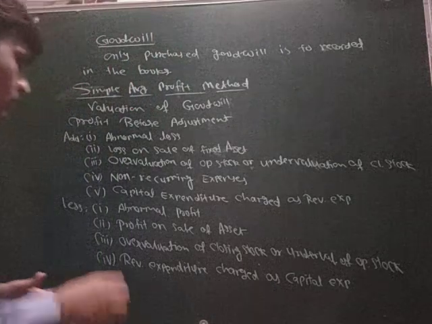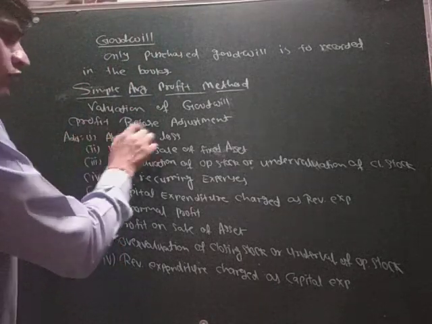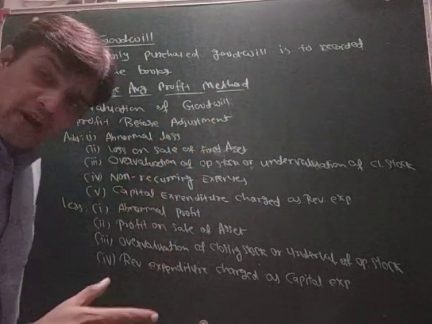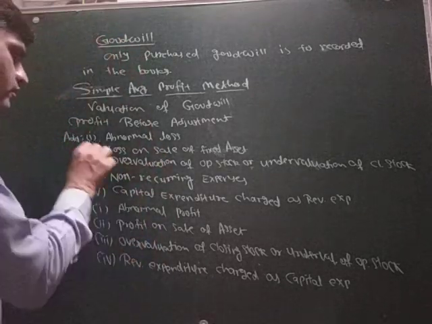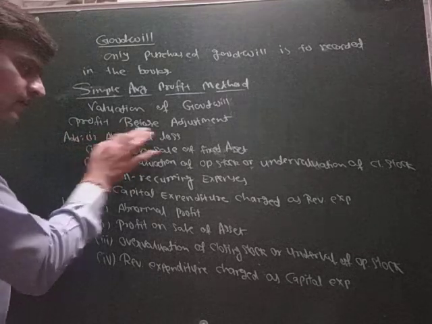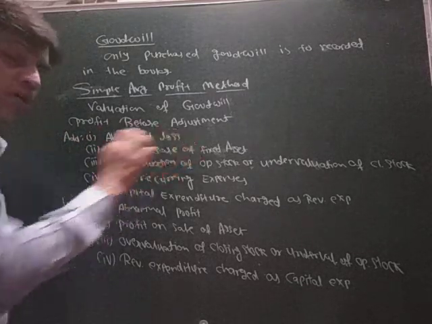Okay, that's why I have written here profit before adjustment. Now, what to add there and what to less there, I have written all the things here. Number one, add. So what to add? Abnormal loss.